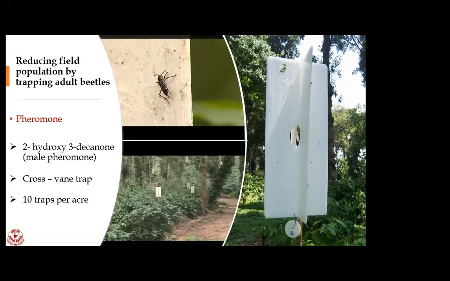So if you are attracting 30 white stem borer beetles from an acre, you can save 300 plants, because this white stem borer will lay 100 eggs in 5 to 10 different plants. So if you are able to attract one beetle, you can imagine you can save 5 plants. So this technology is not popularized among the coffee planters. I don't know why, but we need to create awareness for this technology, and people should come forward to use this technology.